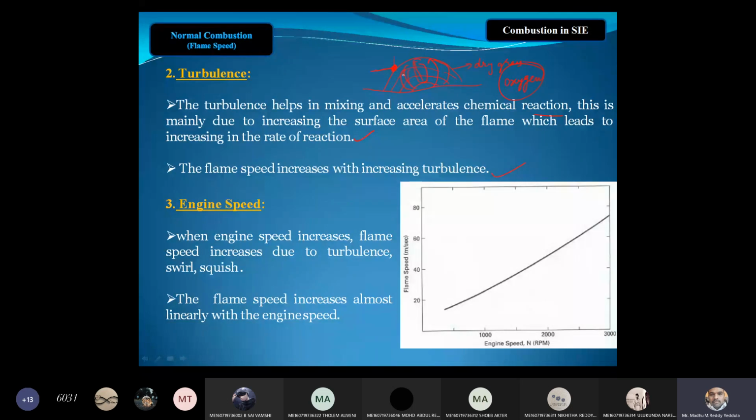Even engine speed also matters. If the engine speed is more, the flame speed is also increased, because if the speed is more, the turbulence is also more. You can see the graph, flame speed versus engine speed. As the engine speed increases, the flame speed also increases. Almost we can say the flame speed varies linearly with the engine speed.